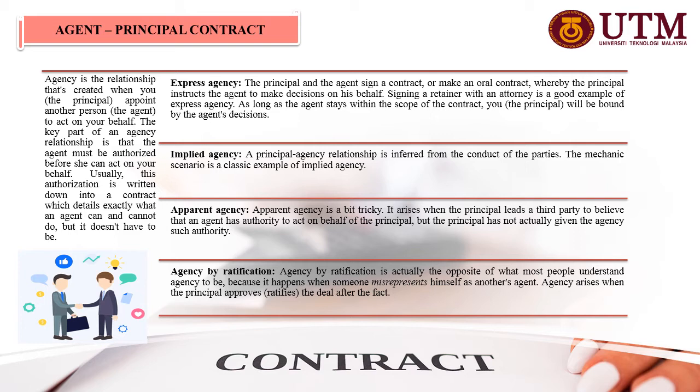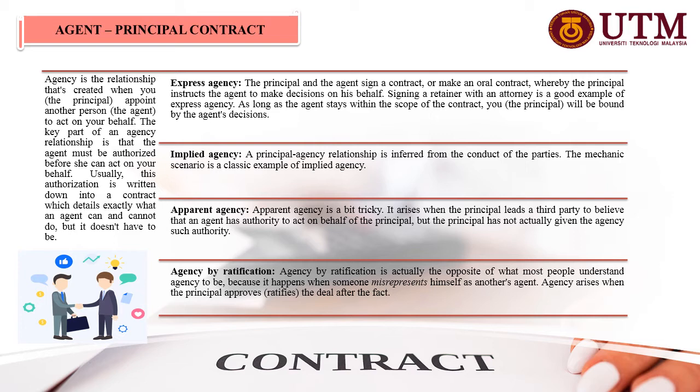Here, the agent will do any work that the principal orders them to do. Signing a retainer with an attorney is a good example of an express agency. In this type of agency, as long as the agent stays within the scope of the contract, the principal will be bound by the agent's decisions.